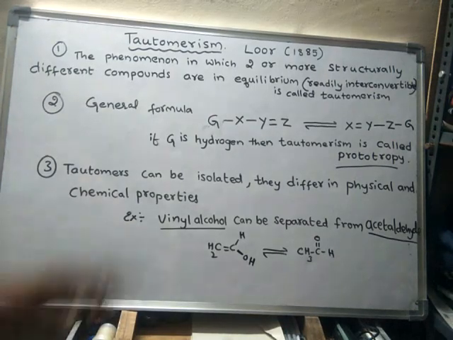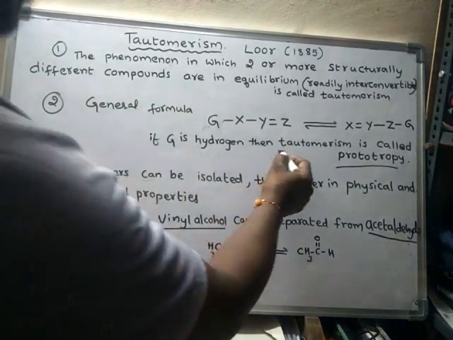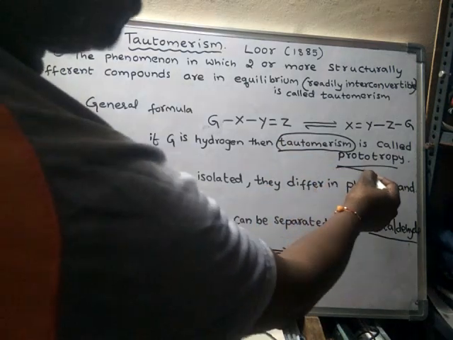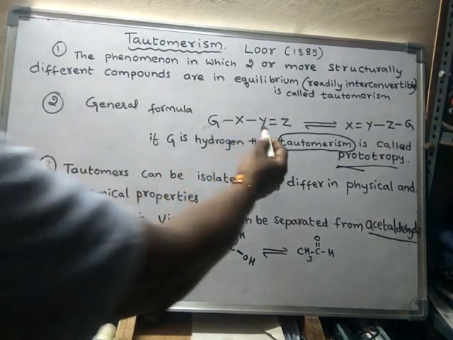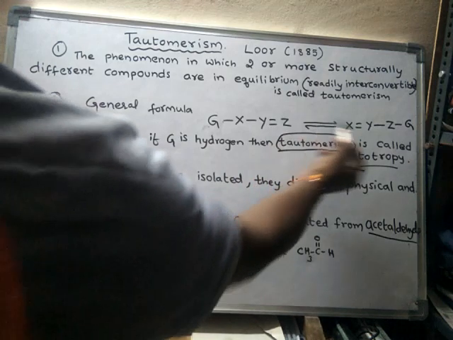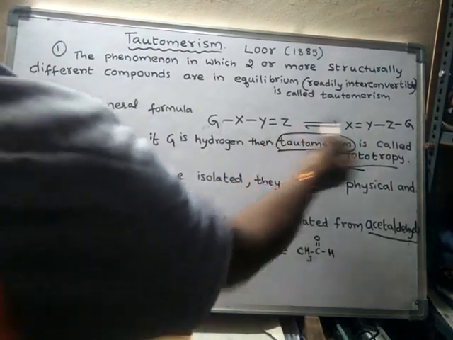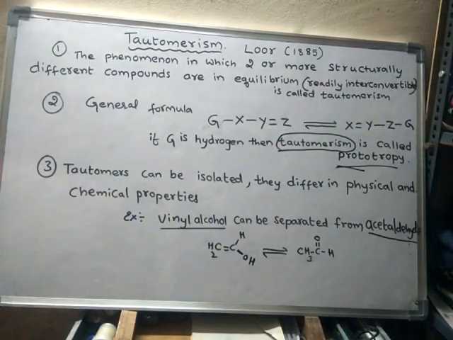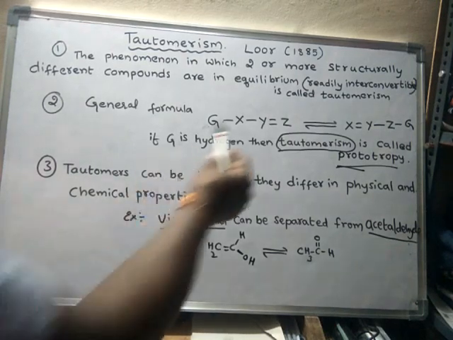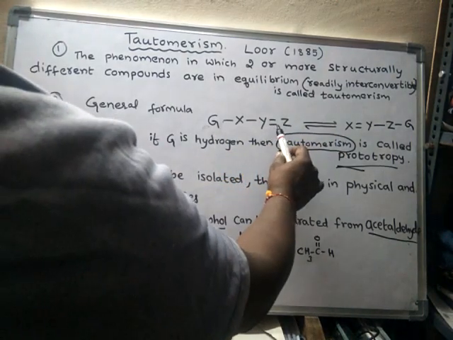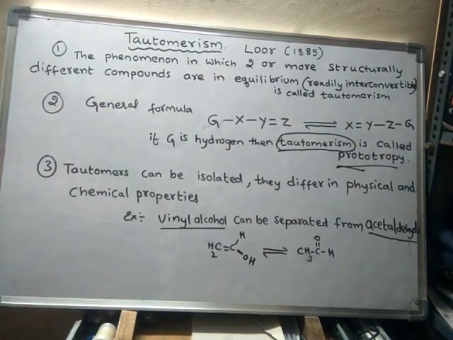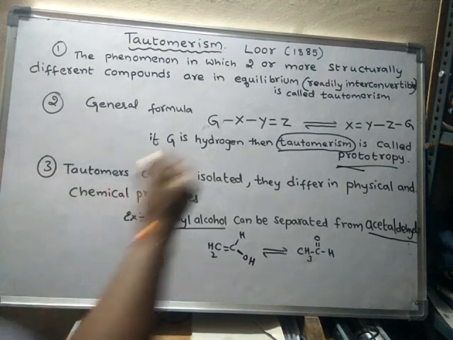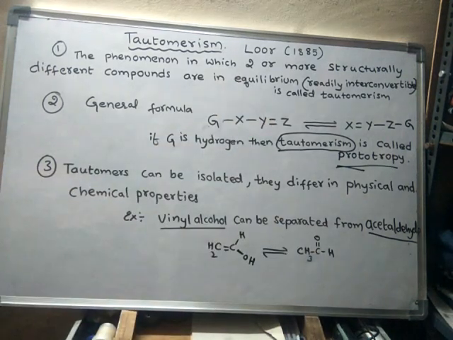If it is hydrogen, then that type of tautomerism is named prototropy. These two are tautomers of each other because they are readily interconvertible and they are structurally different. One type of compound is converted into another type due to migration of atoms and migration of pi bonds.